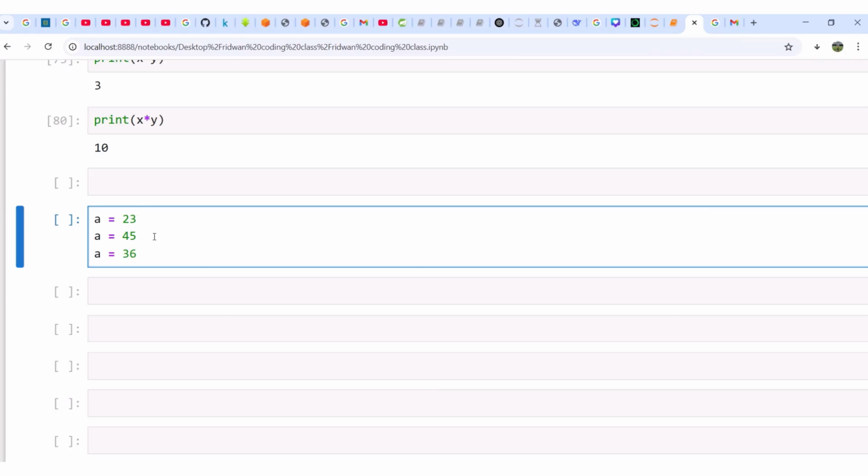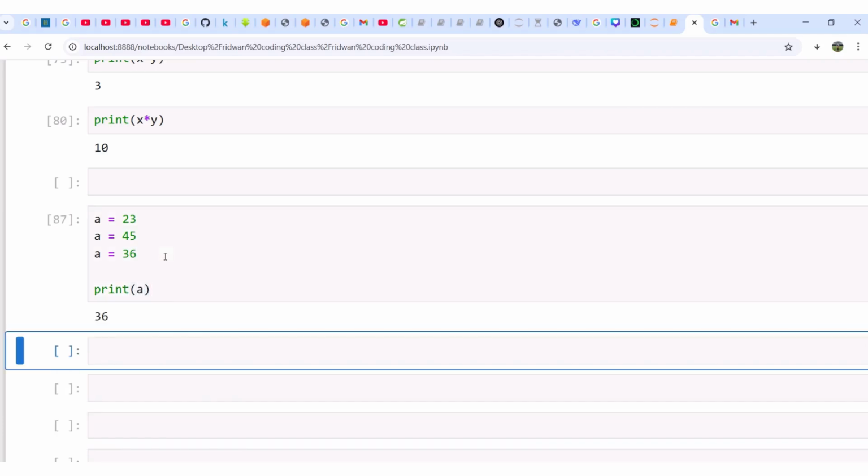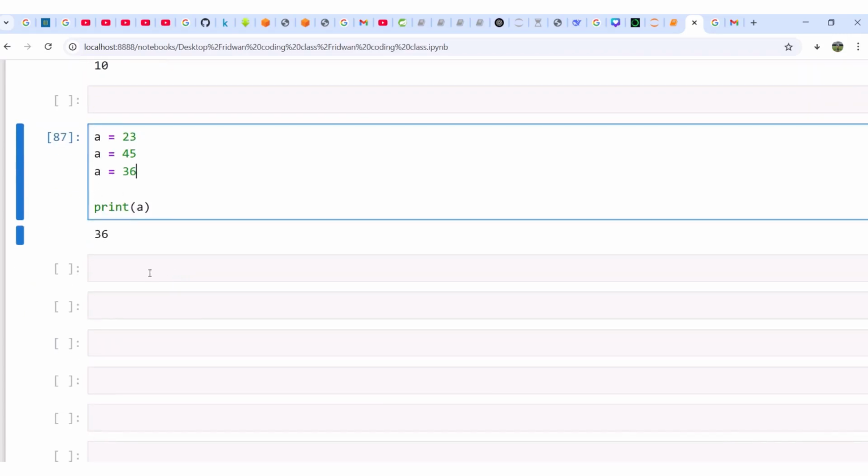If you come here and say a is 45, it will erase the previous one, which is 23. It will now assign 45 to a. Now I am changing the value of a again to 36. So if I now say print a, it's going to see the last one, mind you. Let me run it. Wow, can you see? It will only recognize the last value that you assign to it.